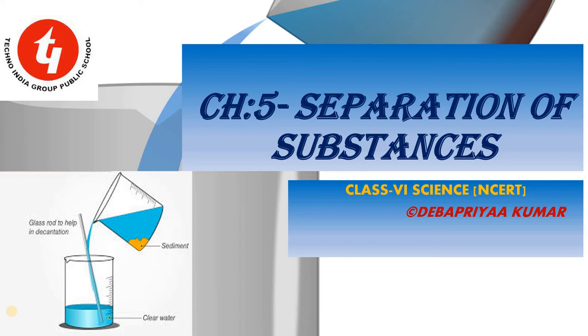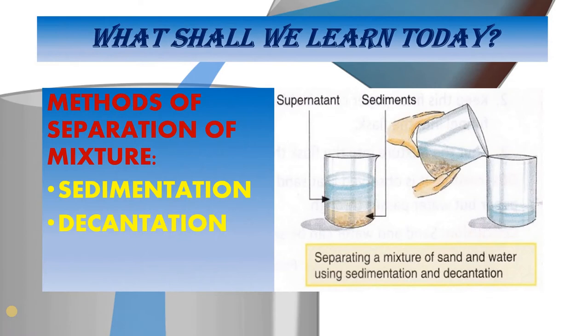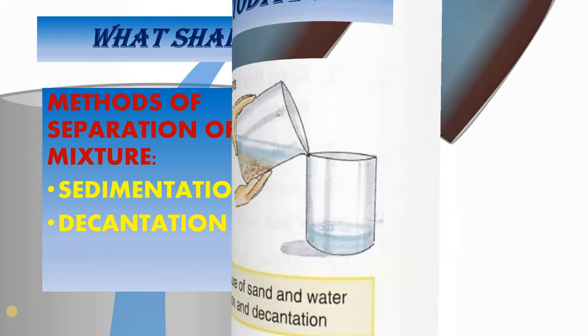So we are doing chapter number 5, separation of substances. So this is your chapter from your science NCERT book. So let's see what we are going to learn today. Today we will be learning about two new methods of separation of mixture, that is sedimentation and decantation.